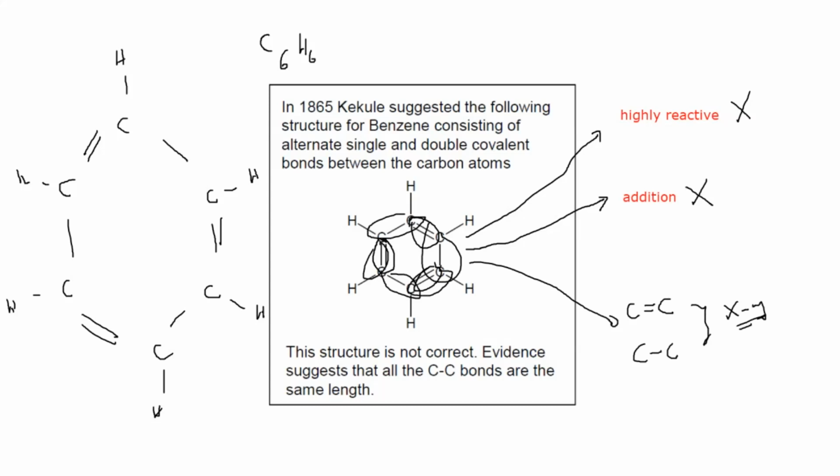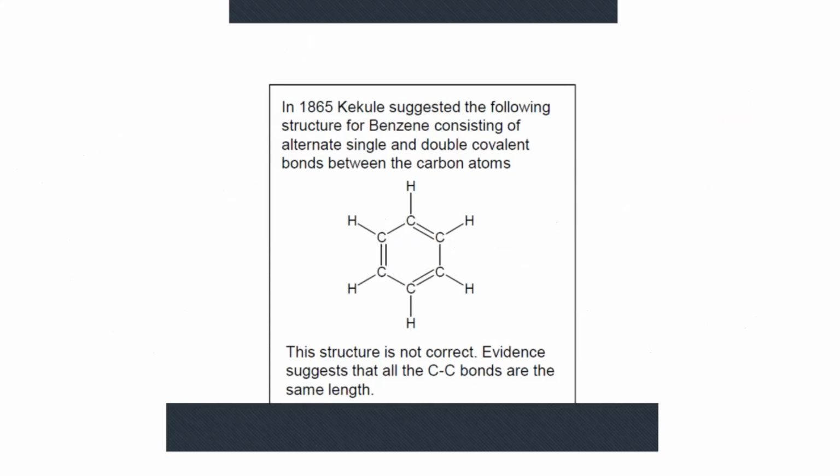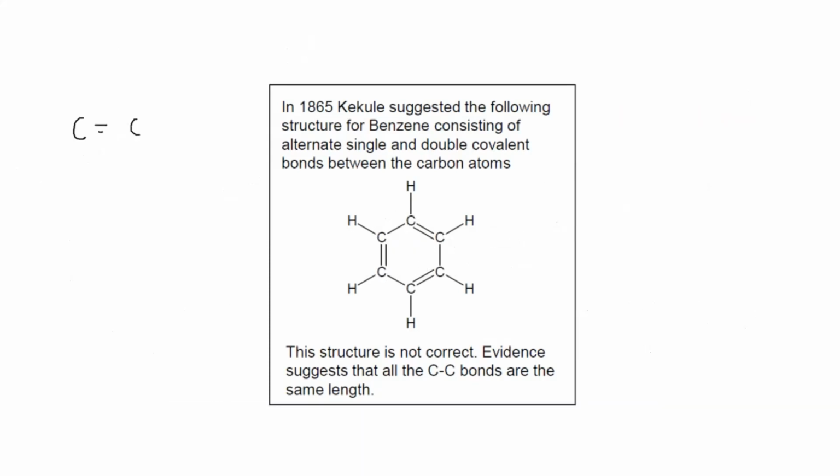And there's also thermochemical data for a benzene ring. When carbon is double bonded with carbon and we add one molecule of hydrogen, the carbon-carbon bond will turn into a single bond.